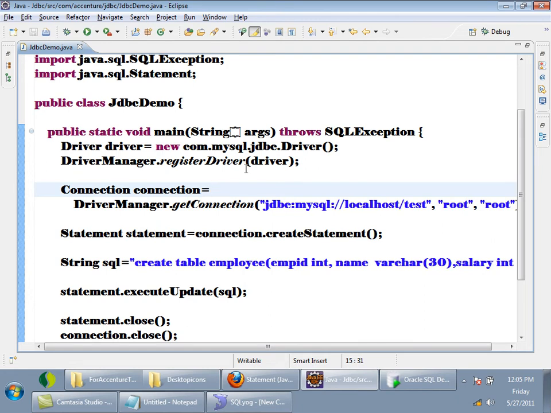Whoever does not have SQL, you have to install it. On the first day, I gave you the Accenture training folder. In that, you have the SQL installer; you have to install it.